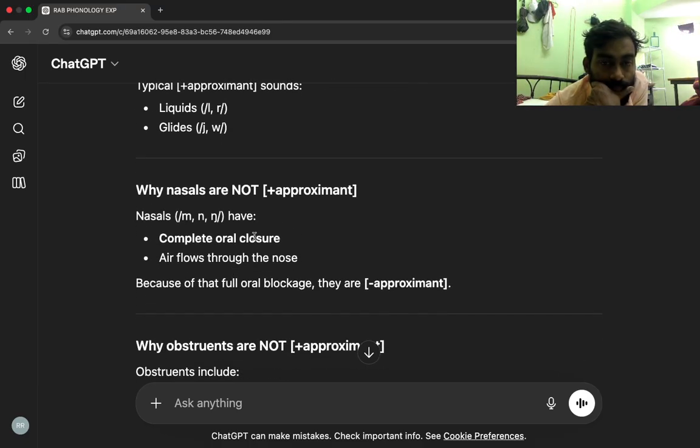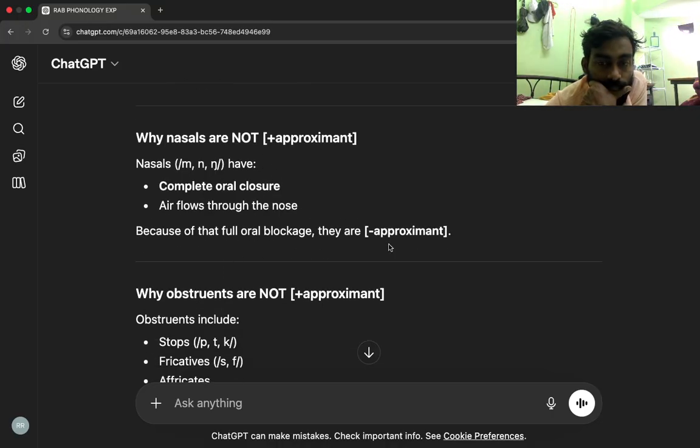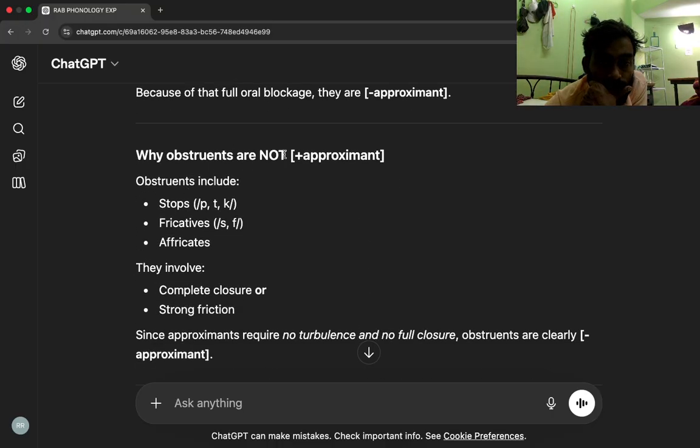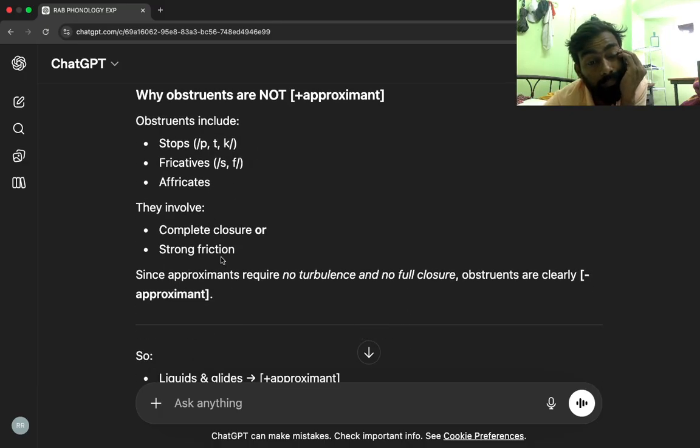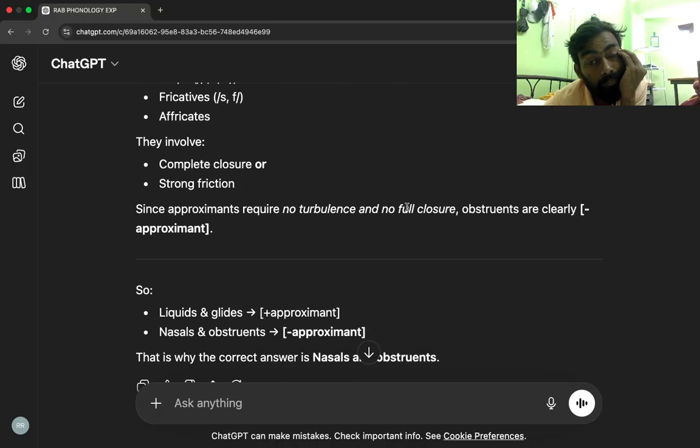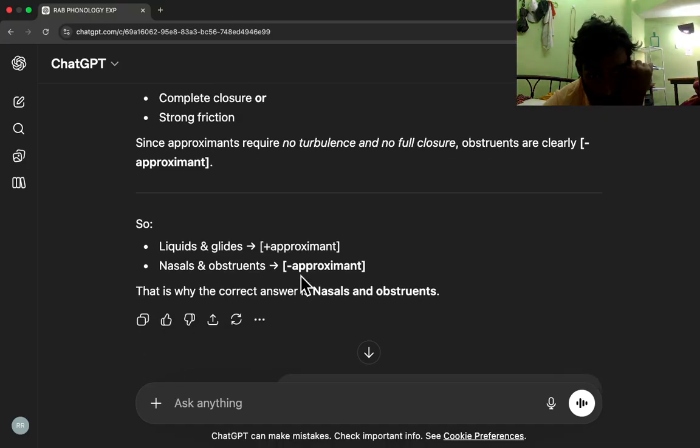Why are nasals not plus approximant? Nasals, M, N, have complete oral closure. Air flows through the nose. Because of the full oral blockage, they are minus approximant. Why are obstruents not plus approximant? Obstruents include stops, P, T, K, fricatives, S, F, and affricates. They involve complete closure or strong friction. Since approximants require no turbulence and no full closure, obstruents are clearly minus approximant. So, liquids and glides are plus approximant. Nasals and obstruents are minus approximant. That is why the correct answer is nasals and obstruents.